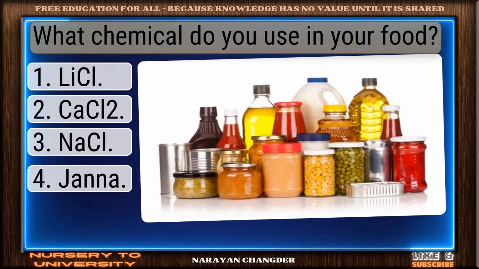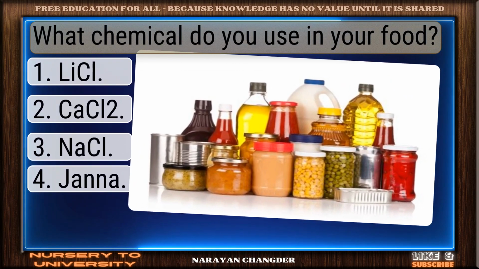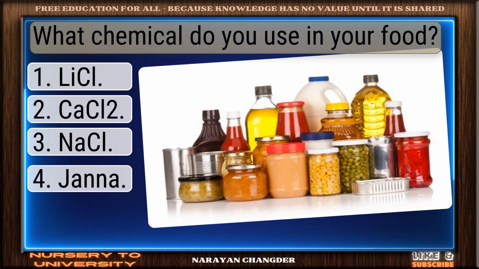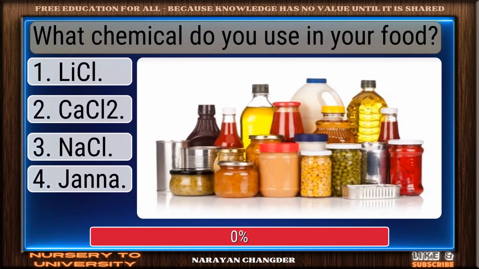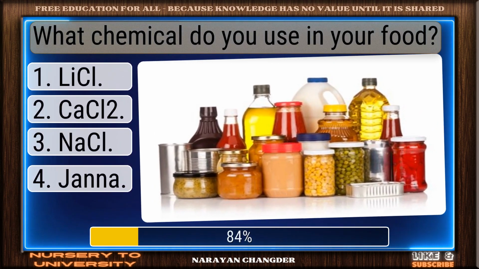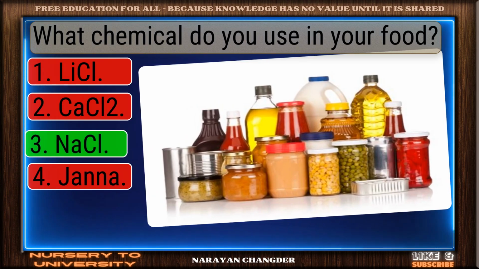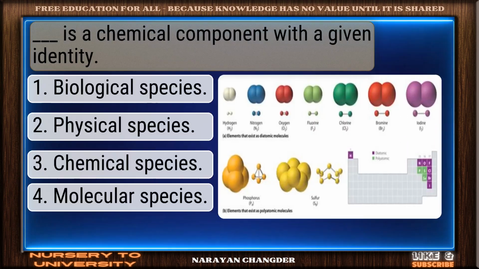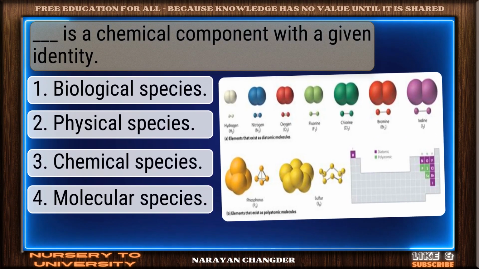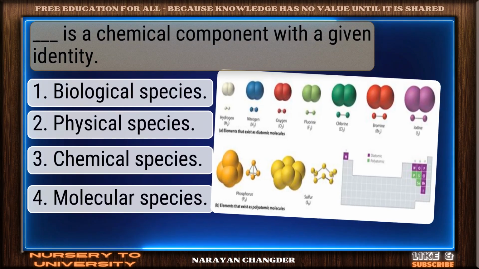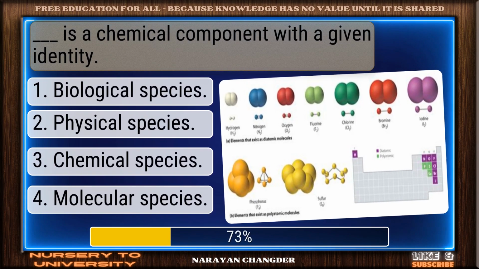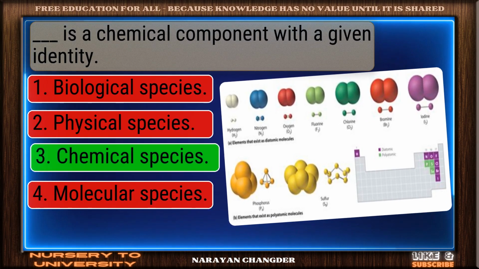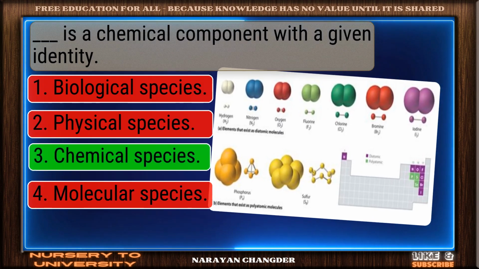Can you solve all these chemical engineering questions? What chemical do you use in your food? Strong choice. Nickel is the right answer. Dash is a chemical component with a given identity. Smart pick. Chemical species is the correct choice.